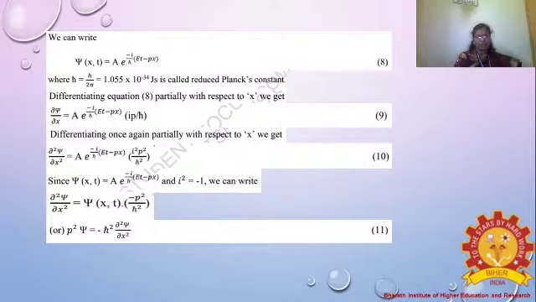So we can write ∂²ξ/∂x² = -(p²/ħ²) ξ(x,t), or we can rewrite it as p²ξ = -ħ² ∂²ξ/∂x², for the wave function, as we derive the time-dependent wave equation. This is equation 11.